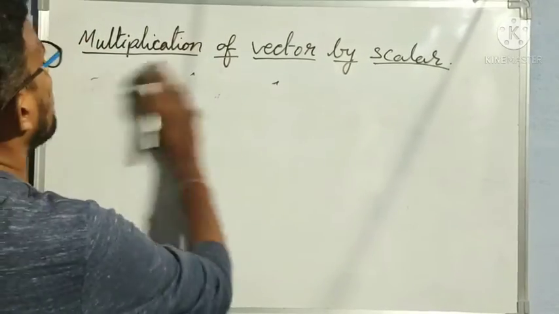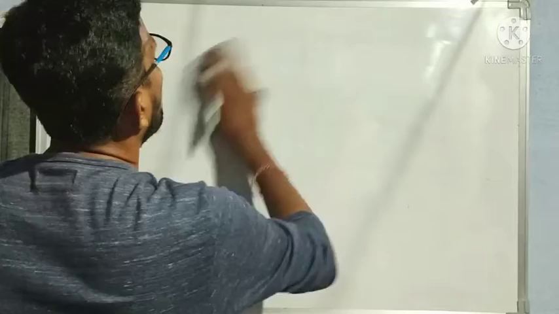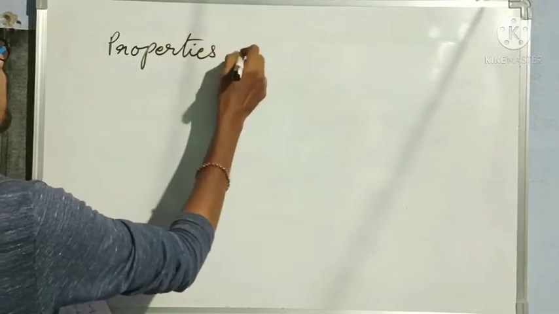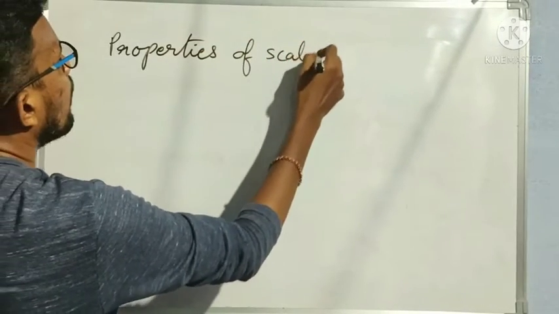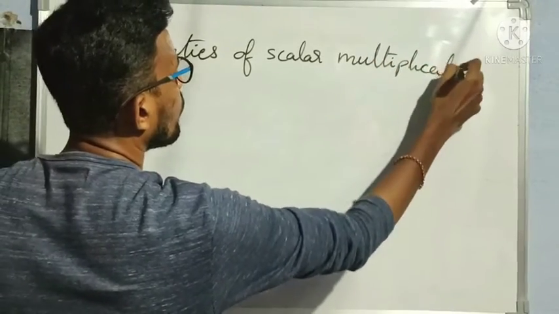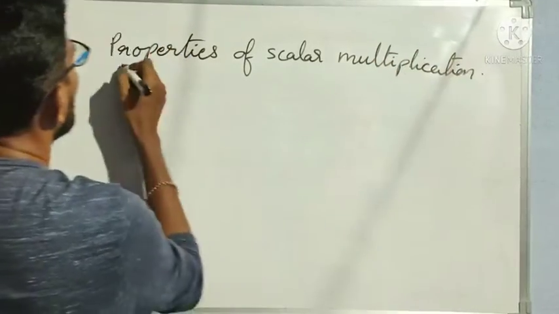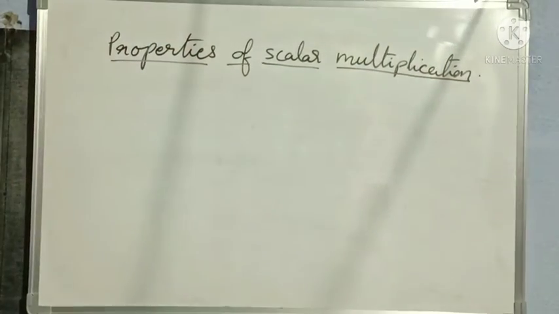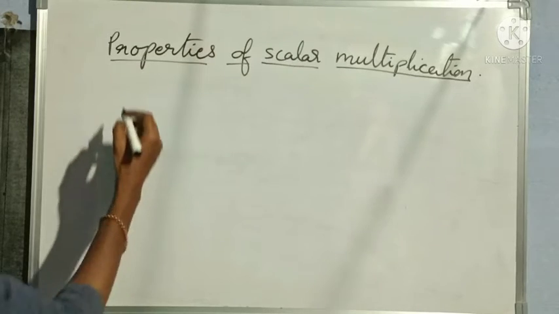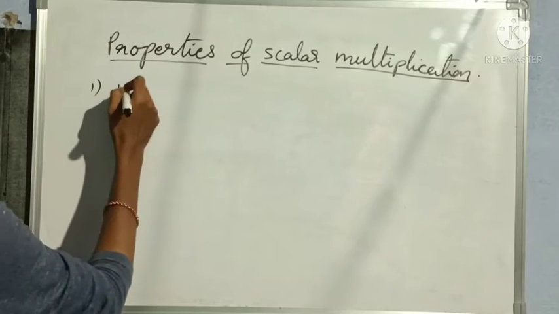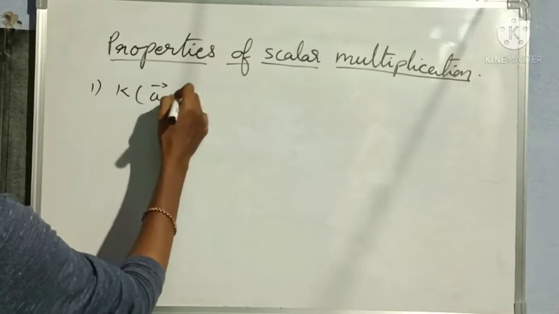Next concept, properties of scalar multiplication. Here we take two vectors and one scalar, or one vector and two scalars. Suppose I am taking k into a bar plus b bar.